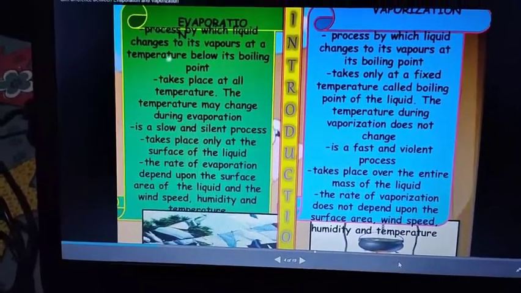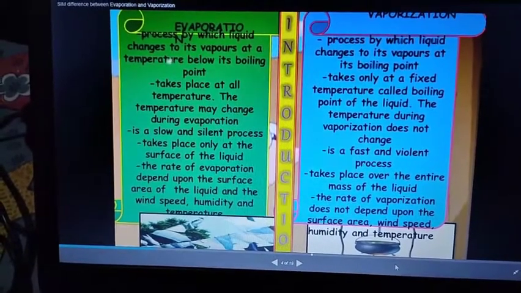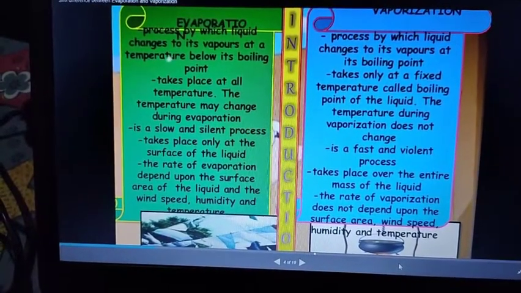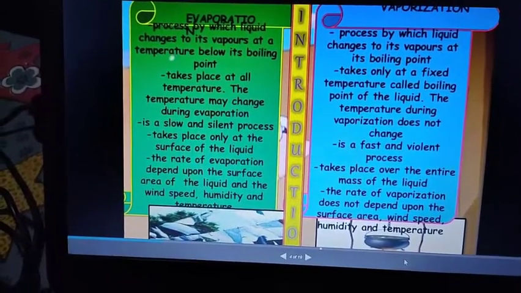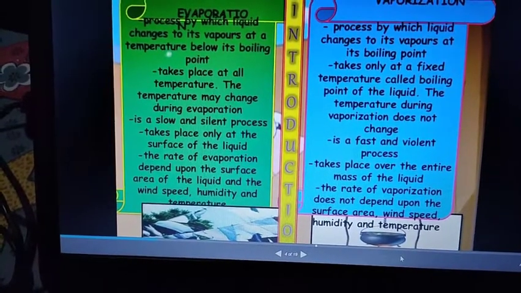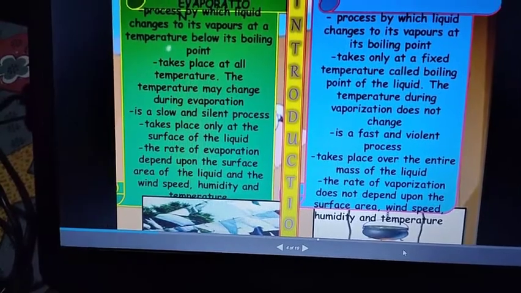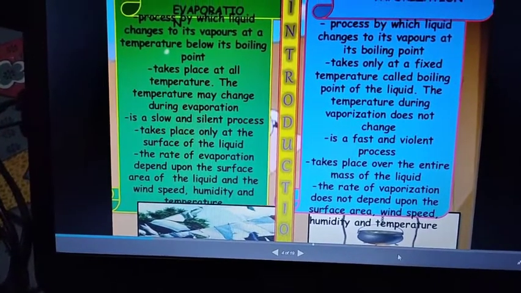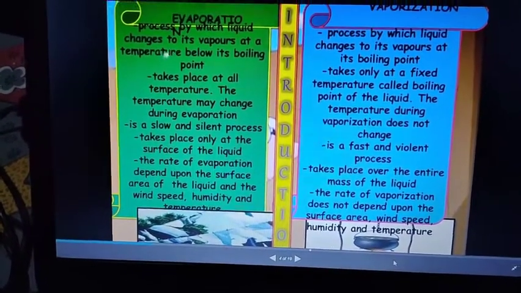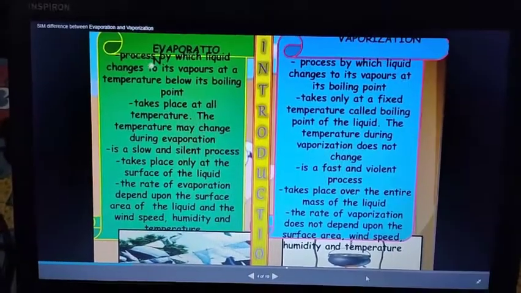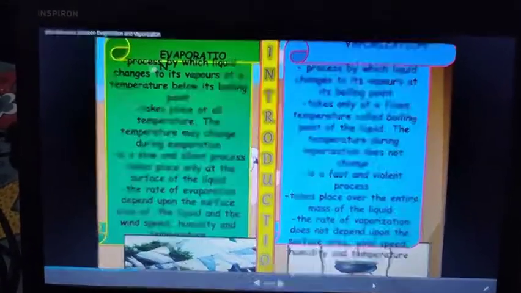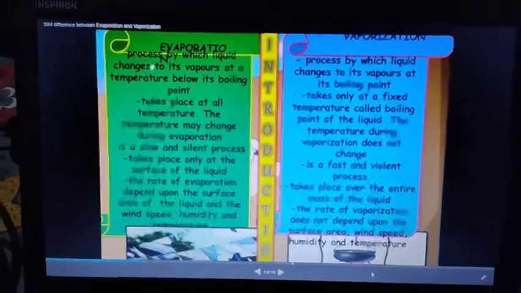The temperature may change during evaporation. Vaporization takes place at a fixed temperature called the boiling point of the liquid. The temperature during vaporization does not change. Evaporation is a slow and silent process, and vaporization is a fast and violent process.